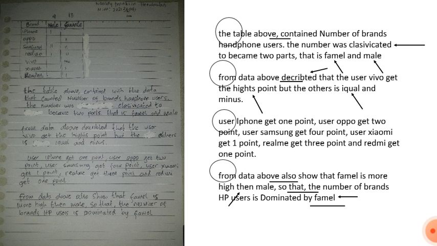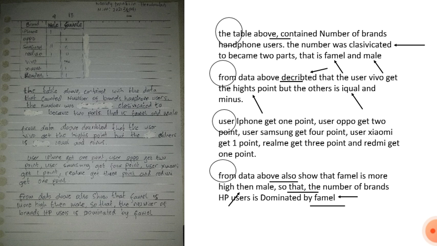And equal, it shouldn't use I in the front, but should use E. So it's equal, E-Q-U-A-L, not IQUAL. And also than. For comparison, we can't use the word then, but should use than, T-H-A-N, not T-H-E-N. And also, of course, the last one that I underlined is FAML.